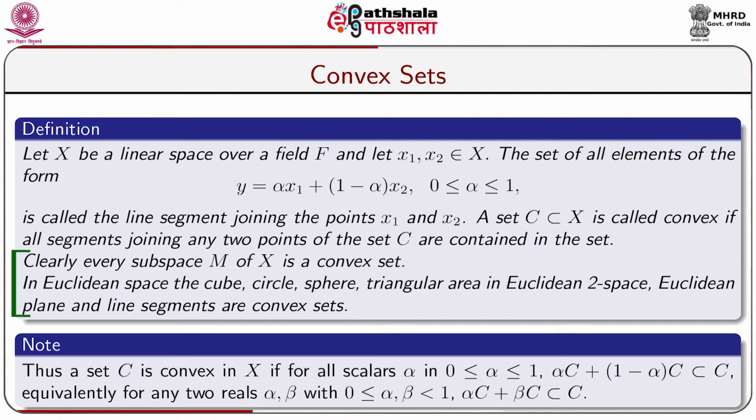Clearly, every subspace M of X is a convex set. In Euclidean space, the cube, circle, sphere, triangular area, in Euclidean 2-space, the Euclidean plane, and the line segments are all convex sets. Now, we take a note. Thus, a set C is convex in X if for all scalars alpha with 0 less than or equal to alpha less than or equal to 1, alpha C plus (1 minus alpha) C is a subset of C. Equivalently, for any two reals alpha, beta with 0 less than or equal to alpha, beta less than 1, alpha C plus beta C is a subset of C.